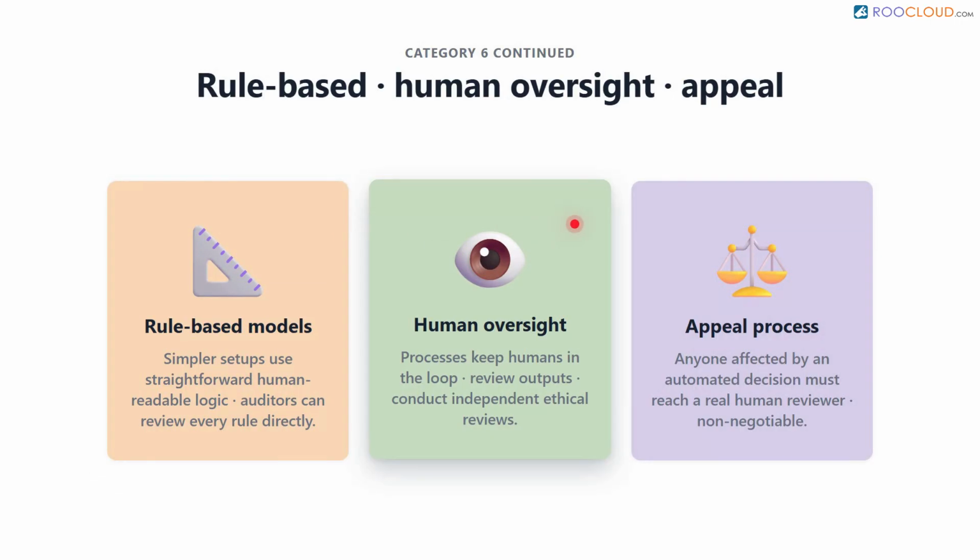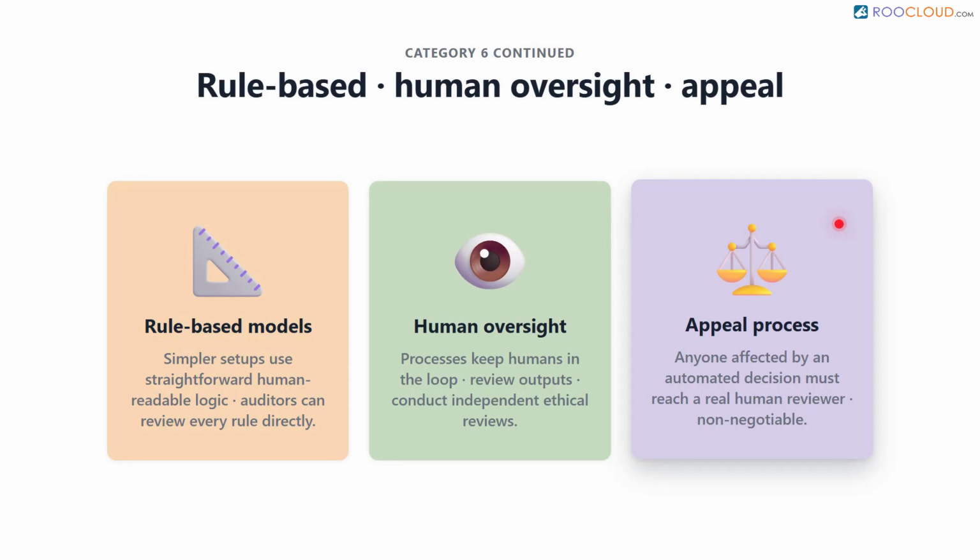Lastly, human oversight is non-negotiable. There must be processes keeping humans in the loop to review outputs and conduct independent ethical reviews. Most importantly, anyone impacted by an automated decision must have a clear, functional appeal process to have their case reviewed by a real human being.